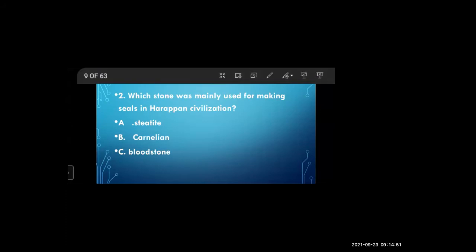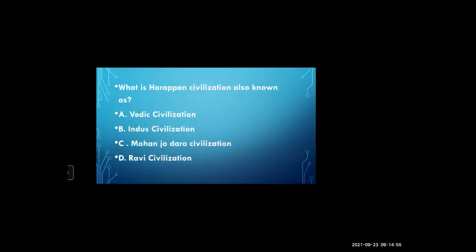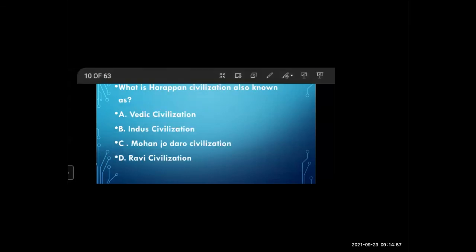Now see the third question. What is Harappan civilization also known as? What is the other name for Harappan civilization? Vedic civilization, Indus civilization, Mohenjo-daro civilization or Ravi civilization? What is the answer? B. Yes, that is the Indus civilization. Harappan civilization is also known as Indus civilization.